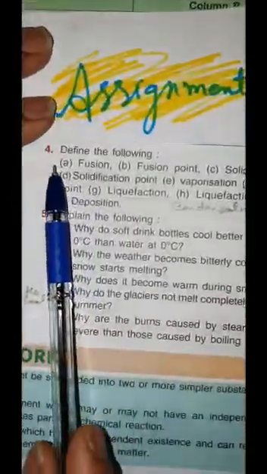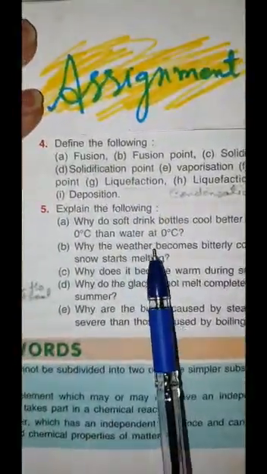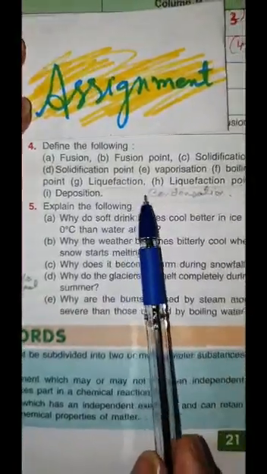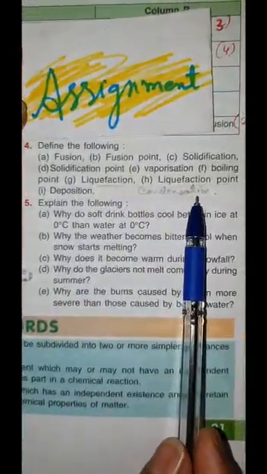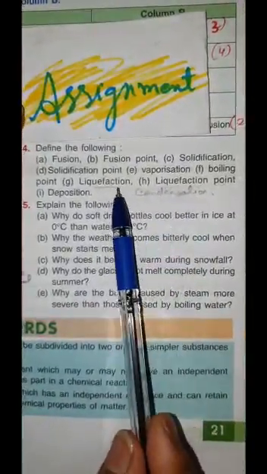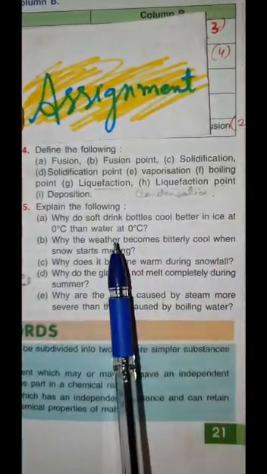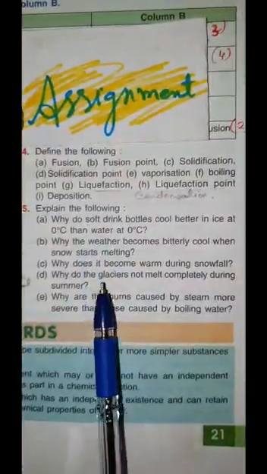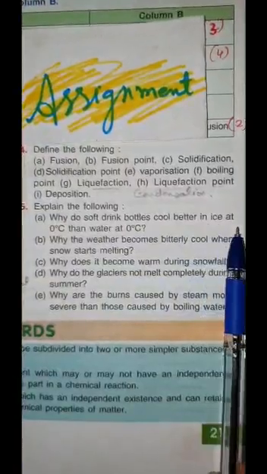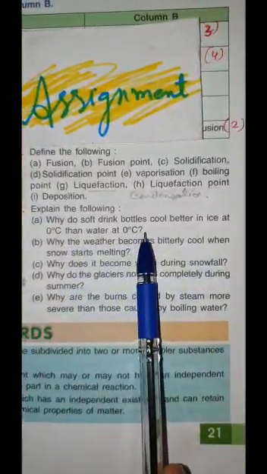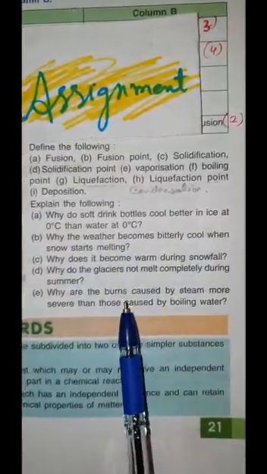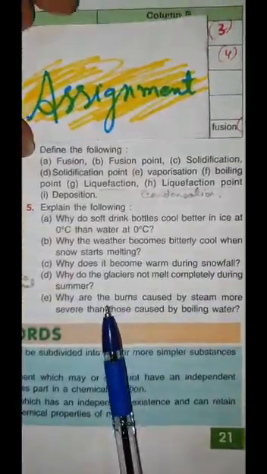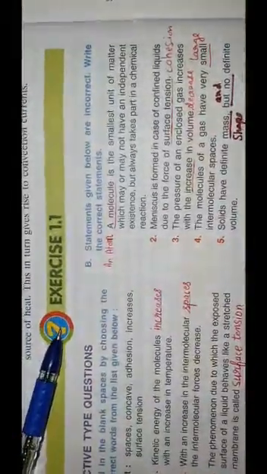Question 4, here they have given liquefaction, that is condensation, and condensation point. Question number 5, why do soft drink bottles cool better in ice at 0 degrees Celsius than water at 0? Just now I have explained. You can write it. This is your exercise 1.1.